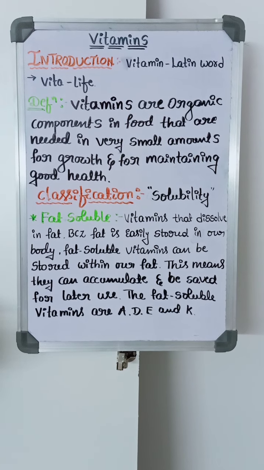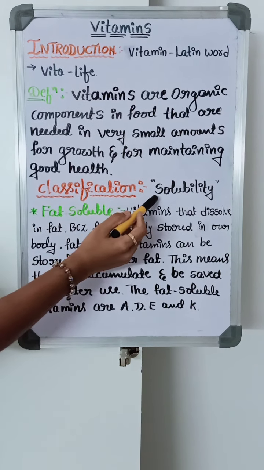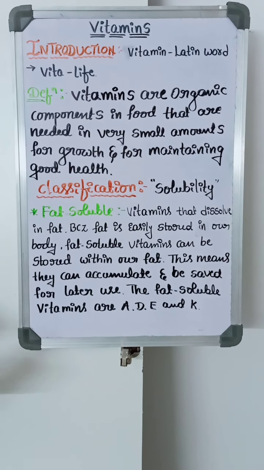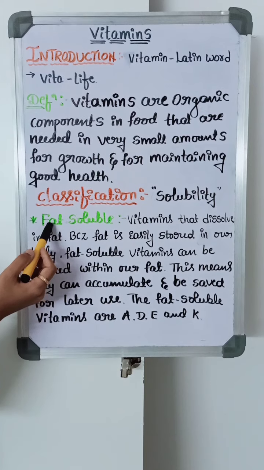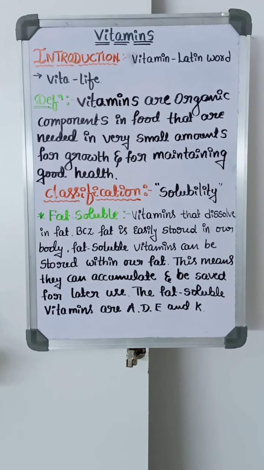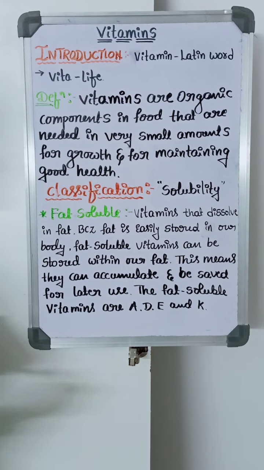Here we will see the classification of vitamins. This classification is based on solubility. There are two types of classification: the first one is fat soluble and the second one is water soluble. First we will see what a fat soluble vitamin is.